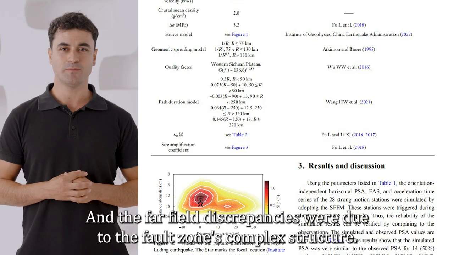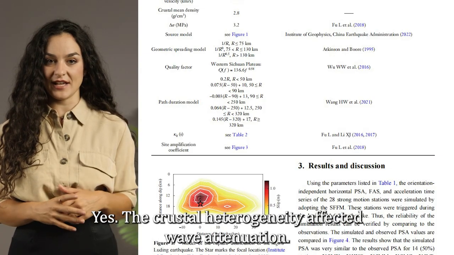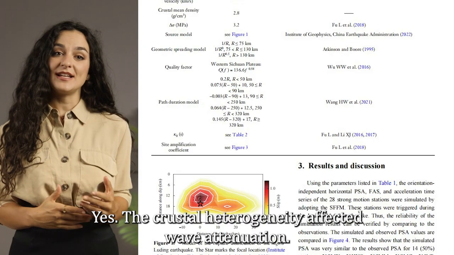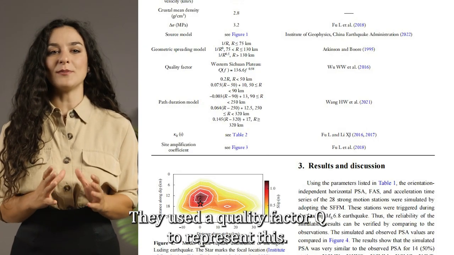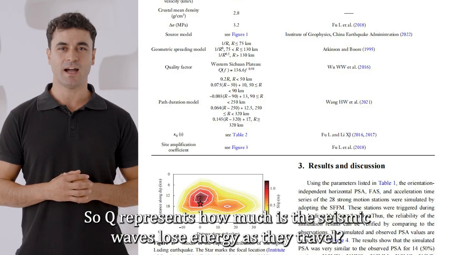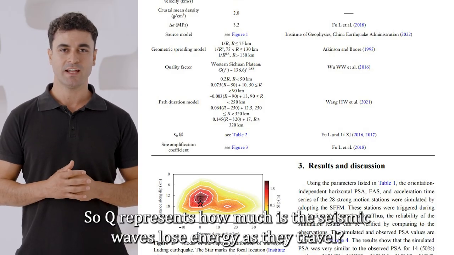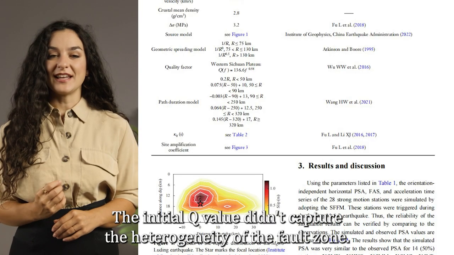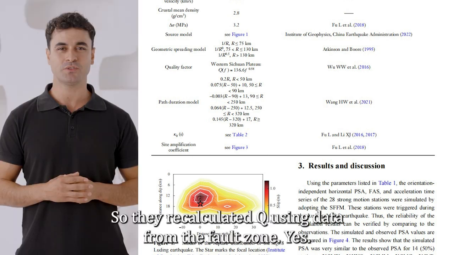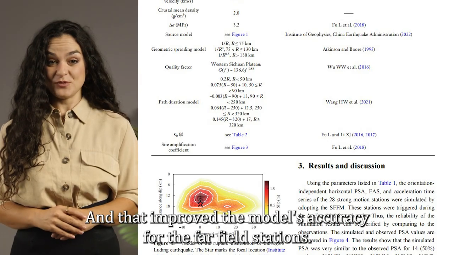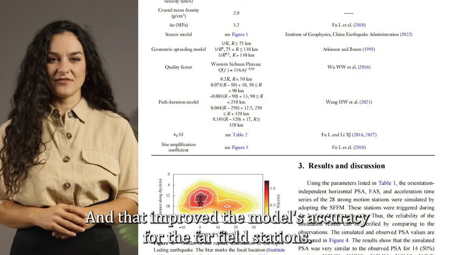And the far-field discrepancies were due to the fault zone's complex structure? Yes, the crustal heterogeneity affected wave attenuation. They used a quality factor, Q, to represent this. So Q represents how much the seismic waves lose energy as they travel. Precisely. The initial Q value didn't capture the heterogeneity of the fault zone. So they recalculated Q using data from the fault zone? Yes, and that improved the model's accuracy for the far-field stations.